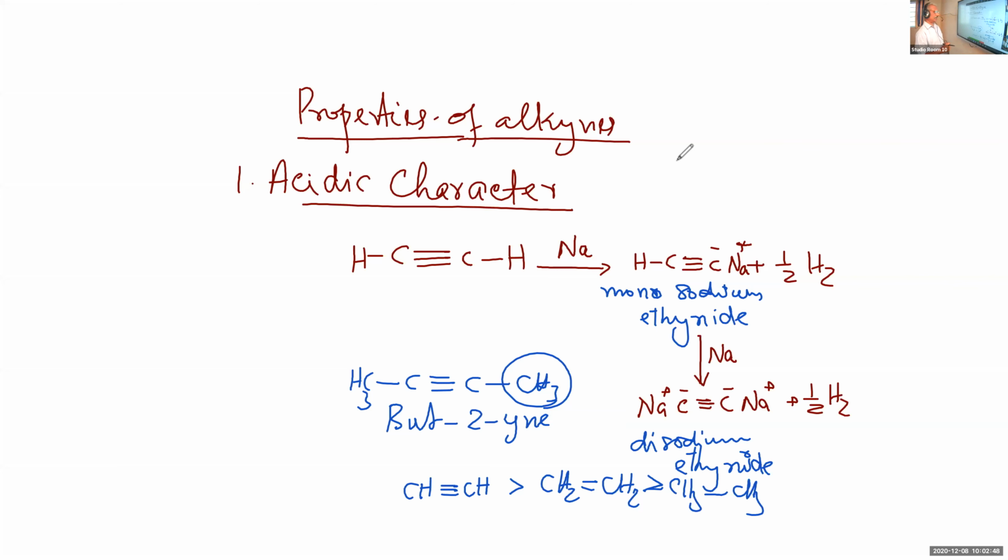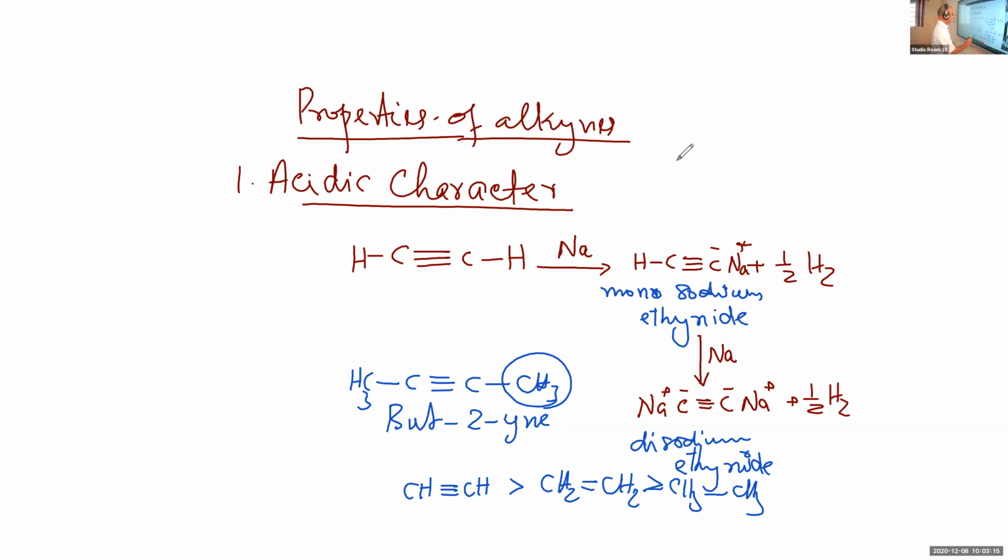That is, hydrogen atoms attached to triply bonded carbon atoms are most acidic. Then come the doubly bonded carbon atoms. Then the least acidic character is for the hydrogens attached to the singly bonded carbon atoms. And that is due to the difference in the hybridization.